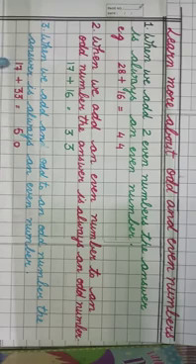Now 17 is an odd number, 33 is an odd number, and we get the answer 50, that is an even number. So, when we add an odd number to an odd number, the answer is always an even number.